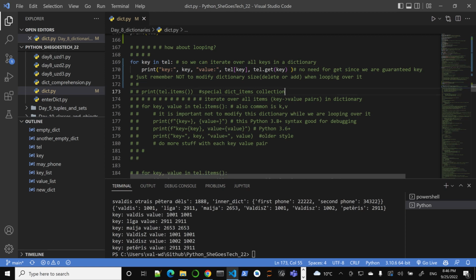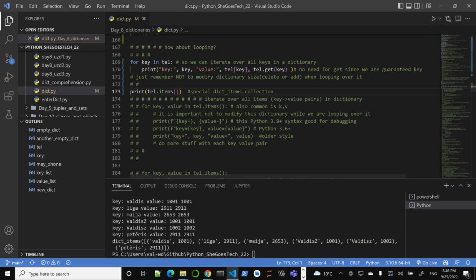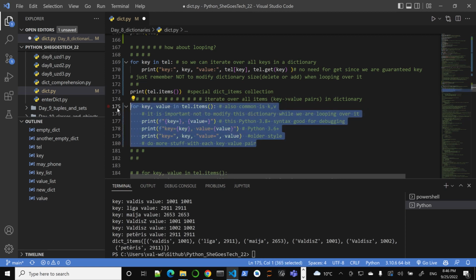But also there's something very interesting. If you need both and you don't want to use this lookup, I personally prefer using this approach, which I think is often, well, this is fine too, of course. But items is a special collection, dictionary items. You see these pairs, right? You have a sort of list of tuples, of little pairs, and you can go through these. So this is an idiom. You want to go through all key value pairs in a dictionary, something like this. So this is something very interesting.